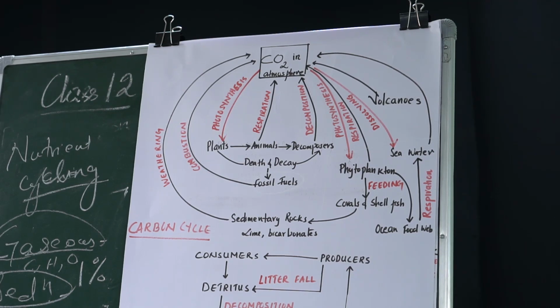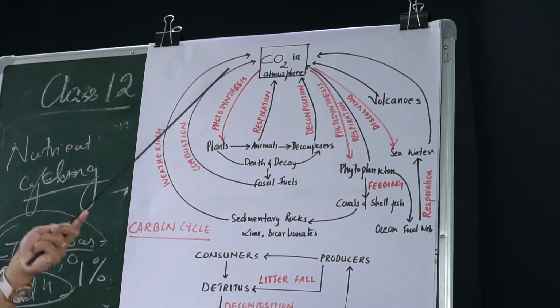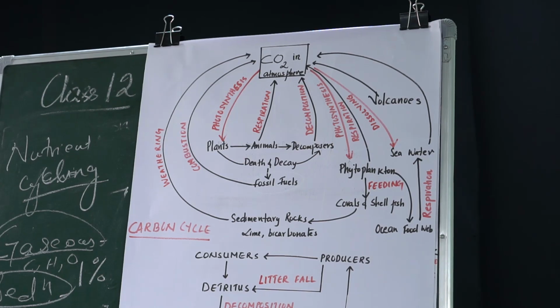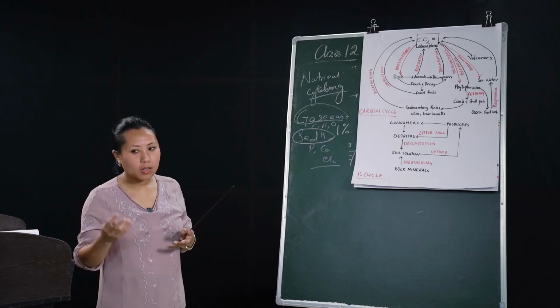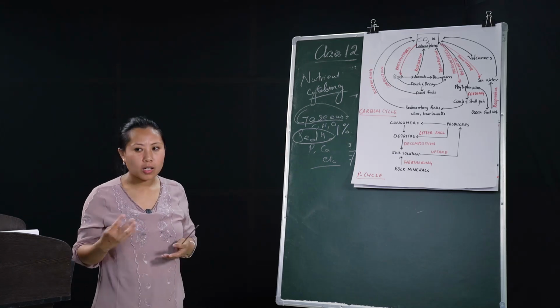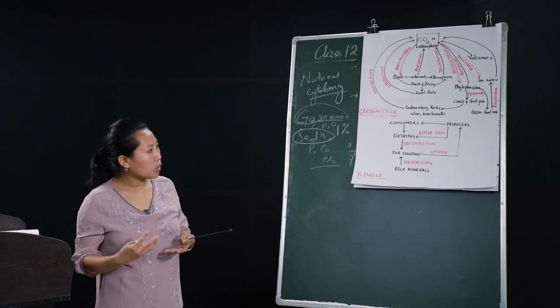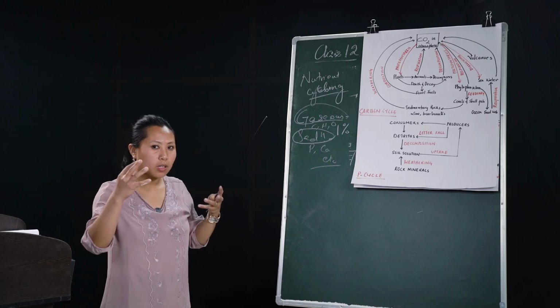So there's a cycling of carbon dioxide from the non-living world to the living world, and again back into the atmosphere. This is how plants and animals get their carbon requirements, and this is how our activities like burning of fossil fuels and weathering of sedimentary rocks again release